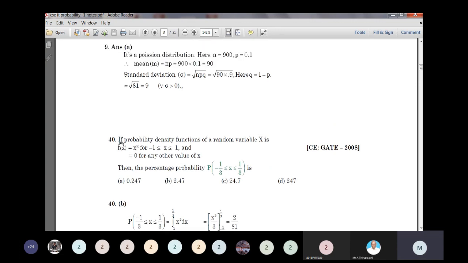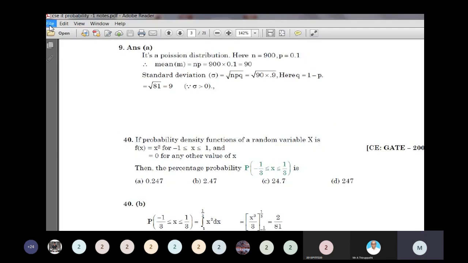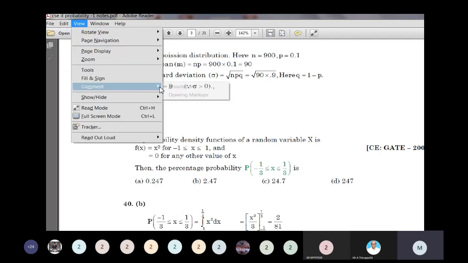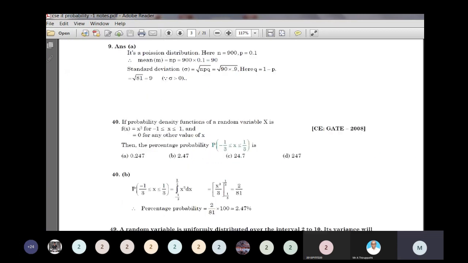The first question: the probability density function of the random variable is given by f of x equal to x square, varying from minus 1 to plus 1, otherwise 0. Find the probability between minus 1 by 3 and plus 1 by 3.